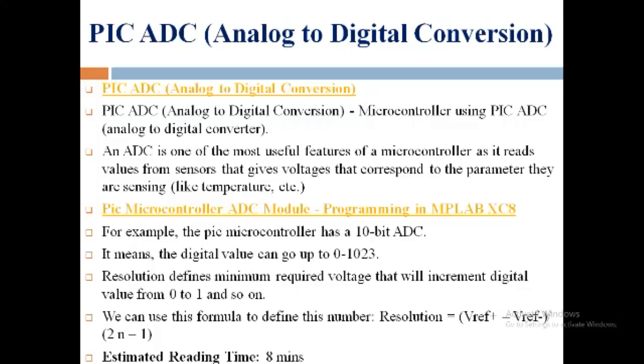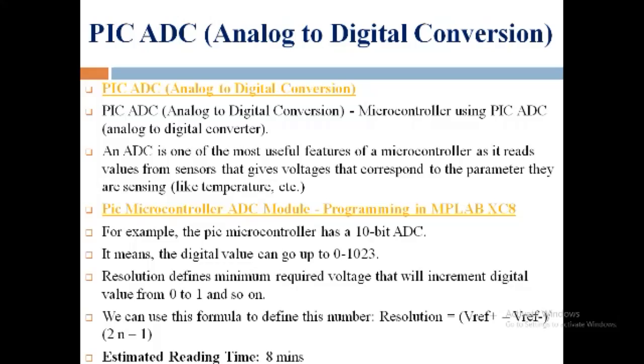Then the next one is the PIC microcontroller ADC module, programming in MPLAB XC8. For example, the PIC microcontroller has a 10-bit ADC. It means the digital value can go from 0 to 1023. Then resolution defines the minimum required voltage that will increment the digital value from 0 to 1 and so on.